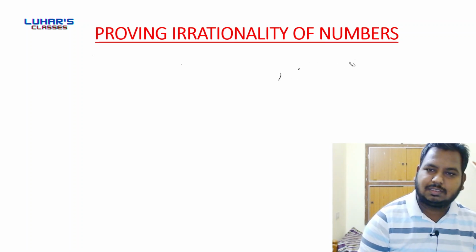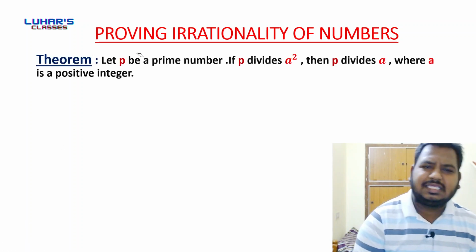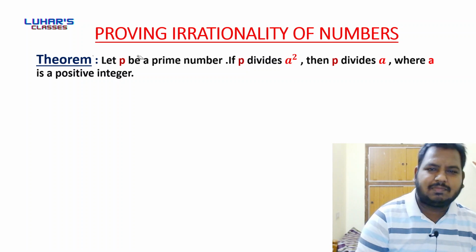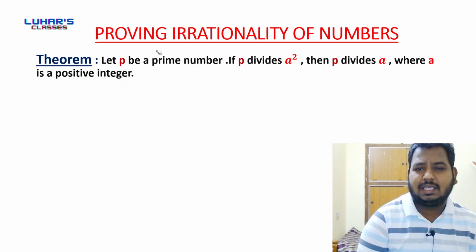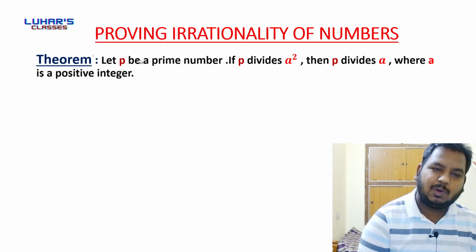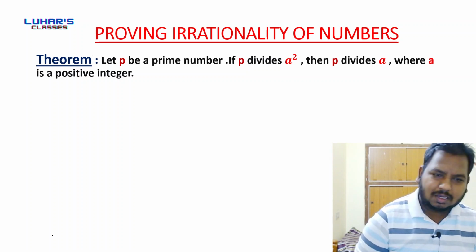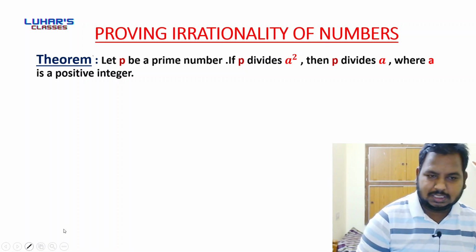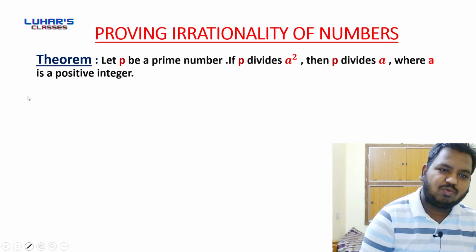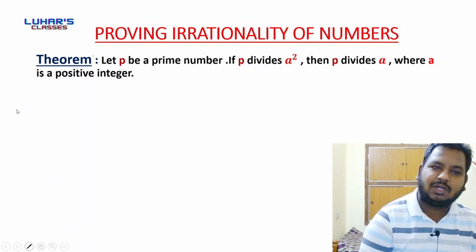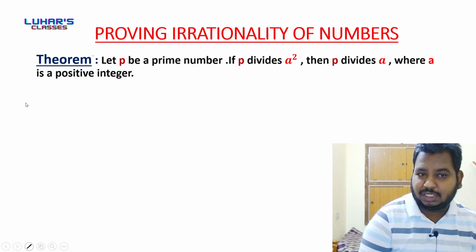So here goes the first theorem. Theorem: let P be a prime number. If P divides A square, then P divides A, where A is a positive integer. Okay. Now you may be thinking, sir, why are we learning this? Do we need to learn this? Can't we proceed without learning this? Yes, we cannot proceed without learning this. We need to learn this.